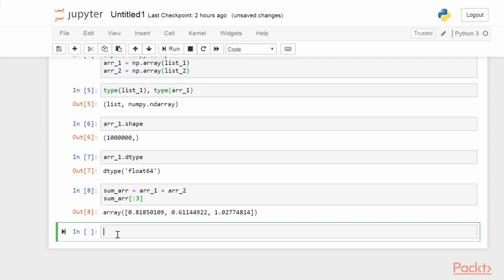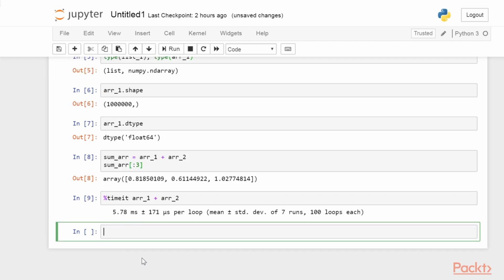How much faster is NumPy over pure Python here? Let's find out with the timeit magic command. This is about 45 times faster. Generally speaking, getting one or several orders of magnitude of speed improvements between pure Python and NumPy is not uncommon. We'll explain the technical reasons of this below.